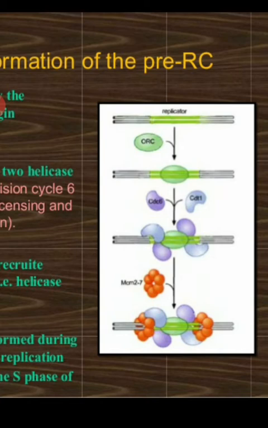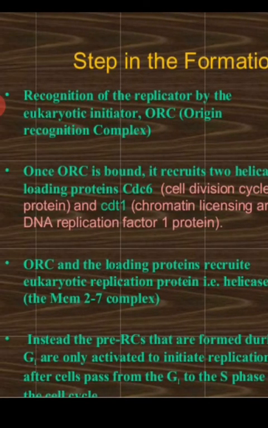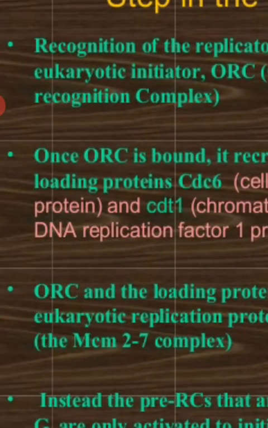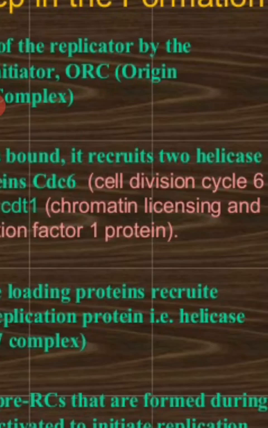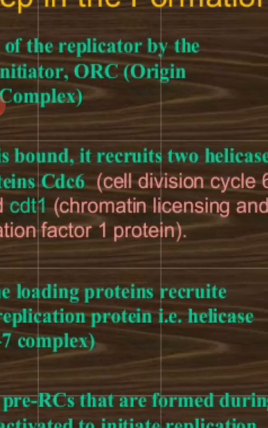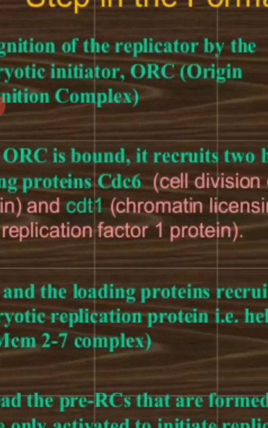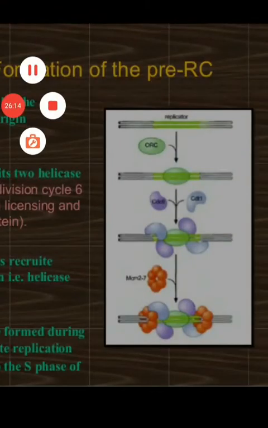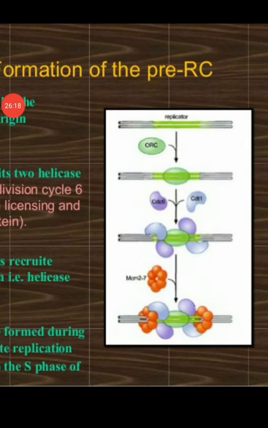joins the ORC complex from both the sides, and the pre-RCs that are formed during the G1 phase are only activated to initiate the replication after the cell passes from G1 phase to S phase of the cell cycle, because this complex formation takes place only in the G1 phase. Because the CDK levels are low, this complex formation is possible in the G1 phase.